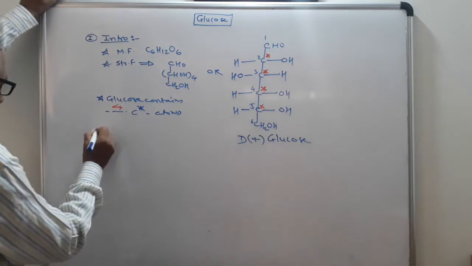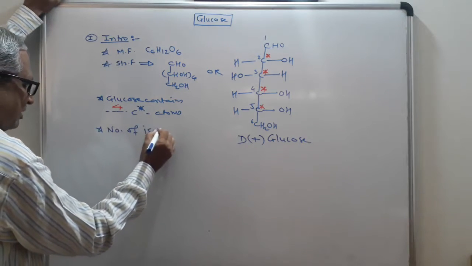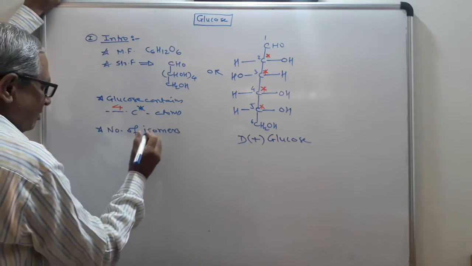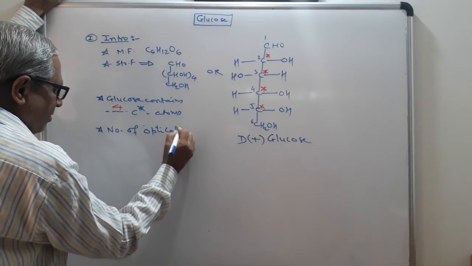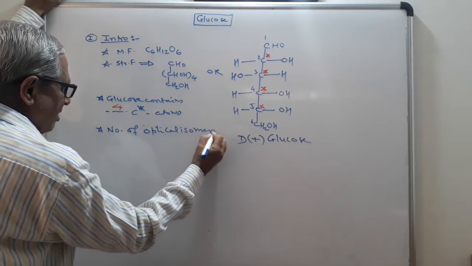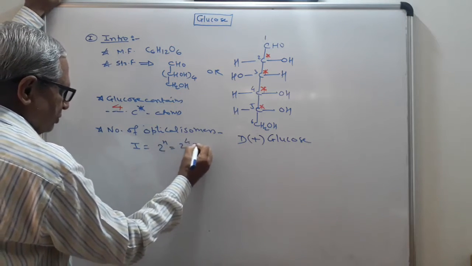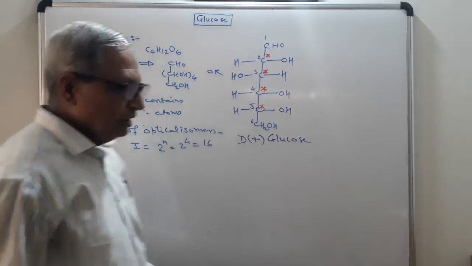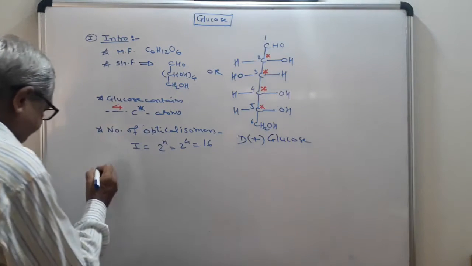Next example, number of optical isomers. These are denoted by I is equal to 2 raised to n is equal to 2 raised to 4 is equal to 16. Next question.